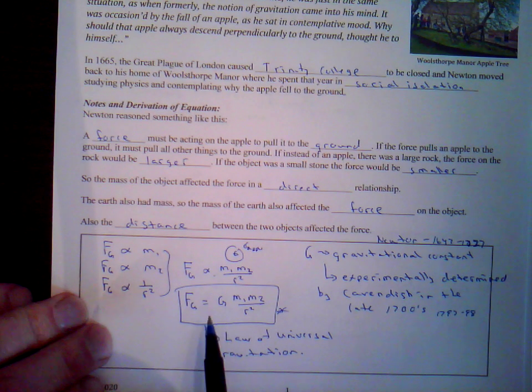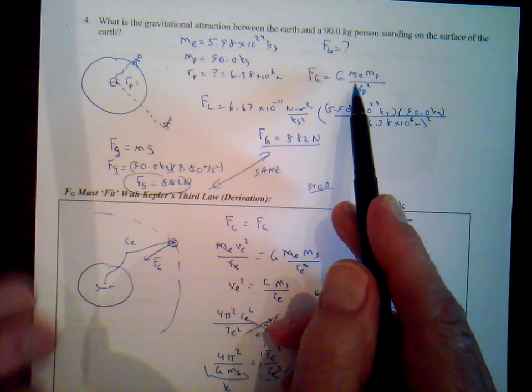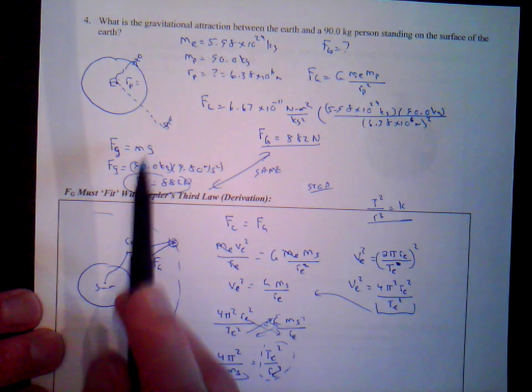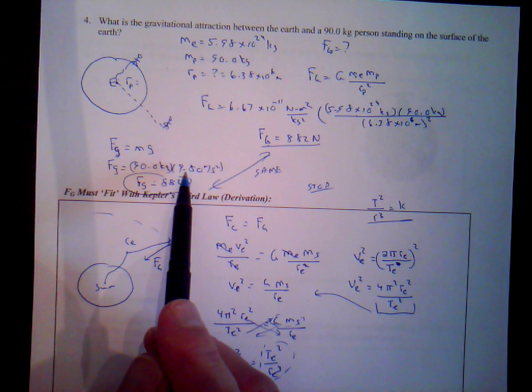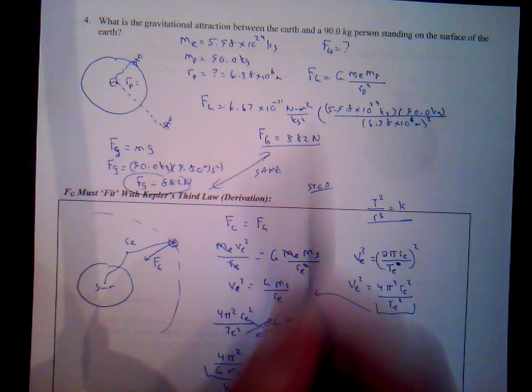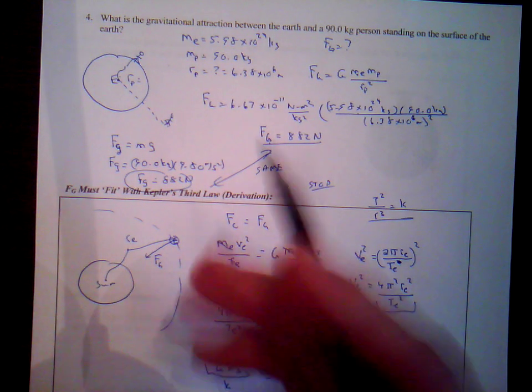But in order for this new law to be valid, it had to coincide or fit with the previous things that we knew about the forces between objects. If you recall, we did a calculation where we determined the force of gravity of a person on the surface of the earth using Newton's law of universal gravitation. It coincided with how we already knew to determine the force of gravity of an object on the earth, because the acceleration of an object on the surface of the earth is 9.80 meters per second squared. So when we use Newton's law of universal gravitation and this force of gravity equation, we came up with the same answer. So they fit, they coincide.